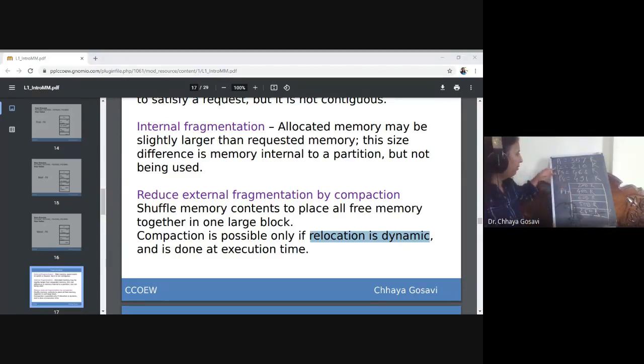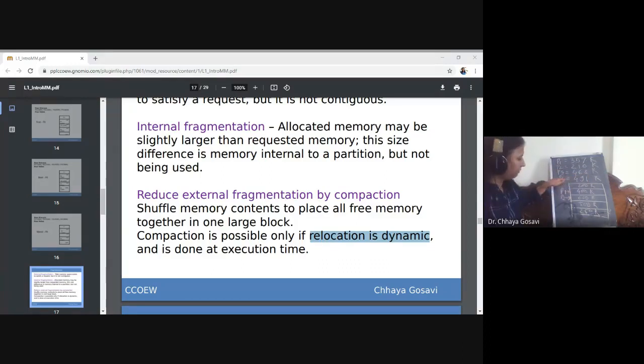Then P2 arrives with requirement 210. The first block is 200K, which is not large enough to accommodate 210. The second is already allocated, so it will check the third block, 600K, which can accommodate P2. So P2 is allocated to the 600K block. Then the next process is P3, requirement 468.